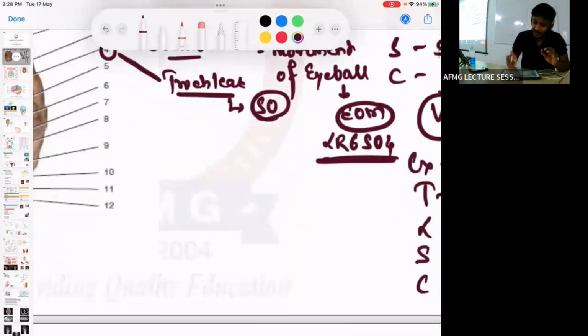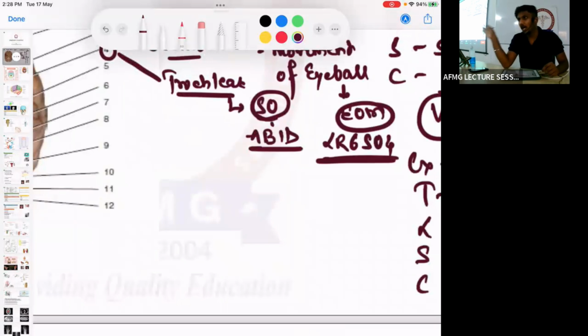And what is the function of the superior oblique? ABED. ABED is the mnemonic. AB for abduction, I for intorsion, and D for depression. So please remember, the trochlear nerve innervates which muscle of the eyeball? The superior oblique muscle. Functions of superior oblique? ABED.